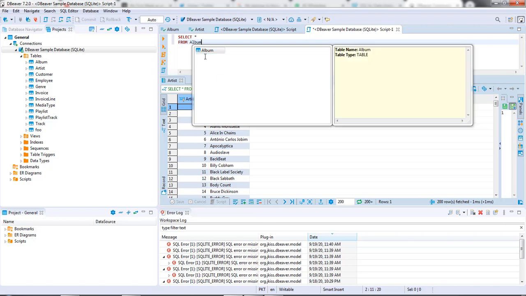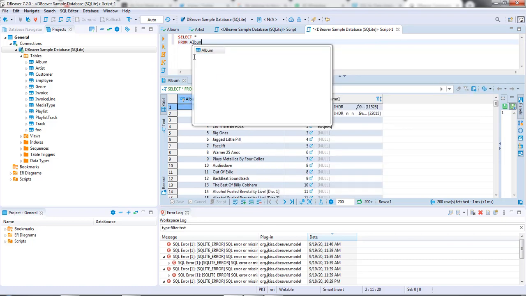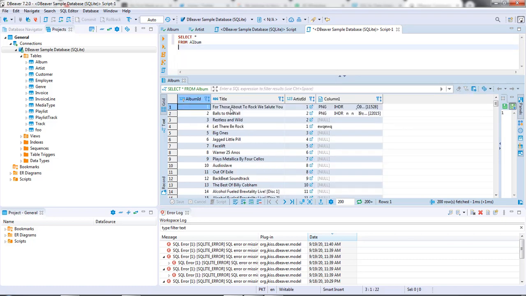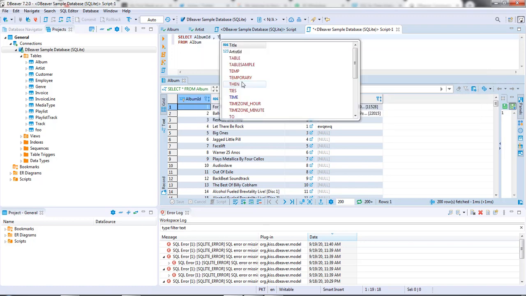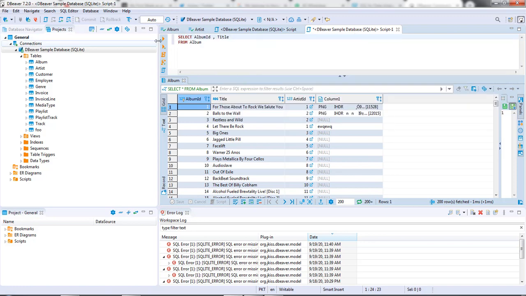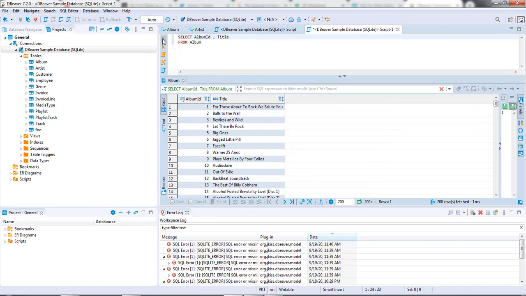Now you might be wondering, what if I only wanted to extract specific columns and not the entire table? Well, we can do that. The star over here tells SQL that we want to extract all of the columns, but if we want to extract specific columns, we can type the names of the columns that we want to extract, such as album ID and title. When I click on the play icon, I only get the album ID and title.